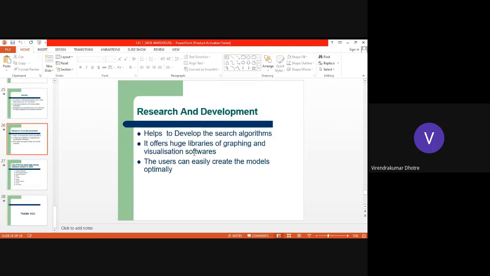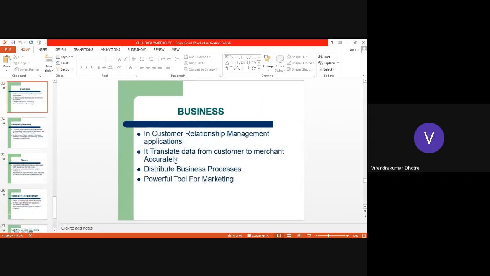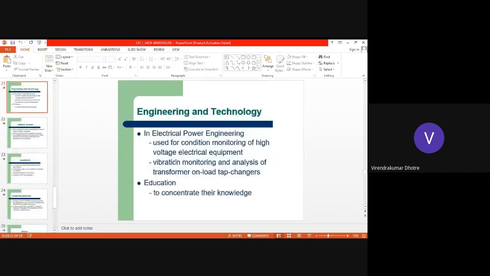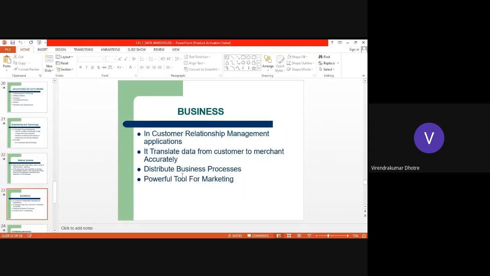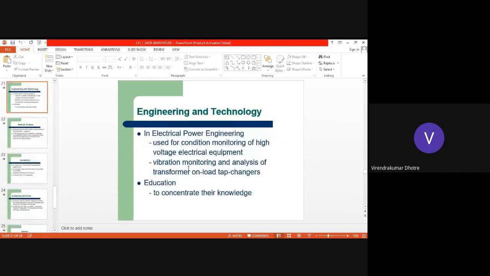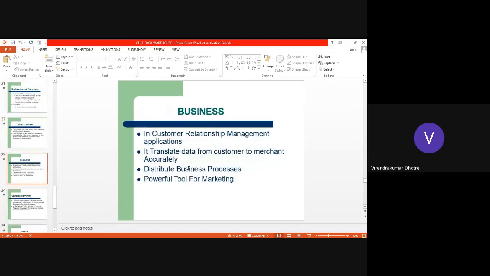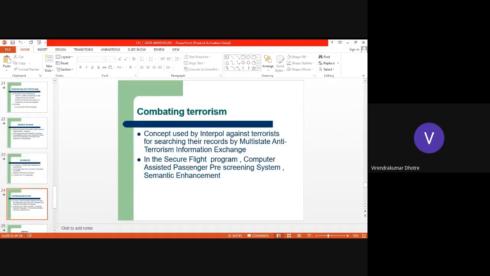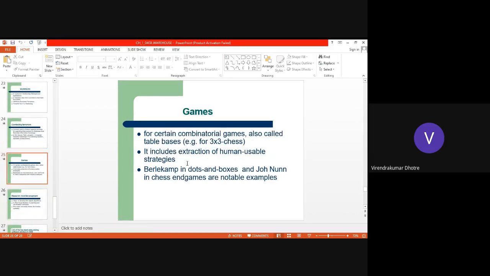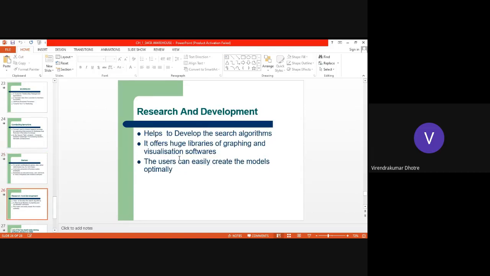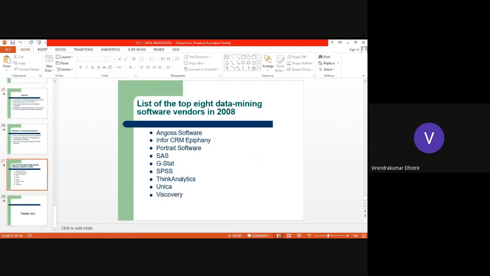So this is regarding the data mining and their applications and their advantages. Still in depth, we'll see what are these engineering, technology, medical science, what exactly, how they are used, businesses, combating terrorism. As I said, I have given small example, games, R&D, and we'll finish this unit next lecture.